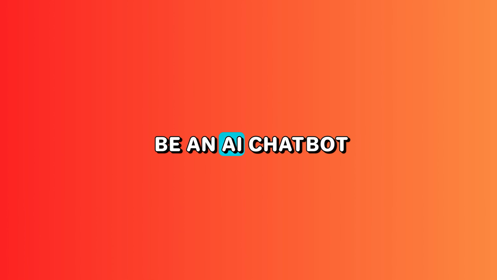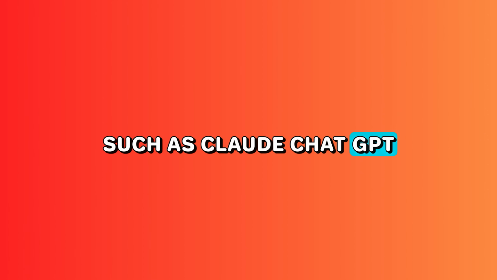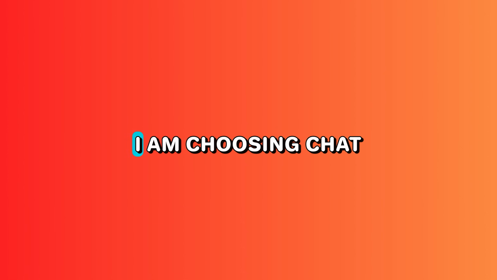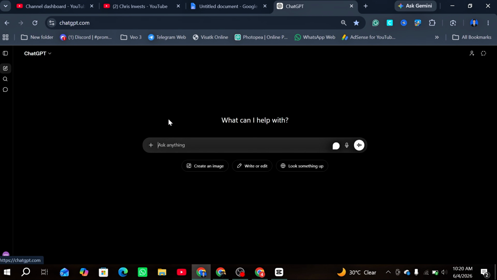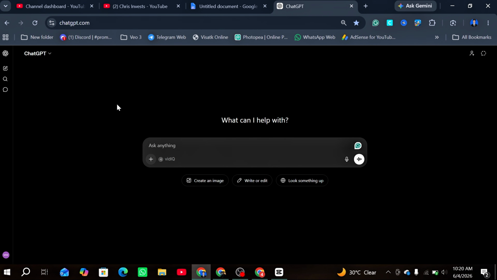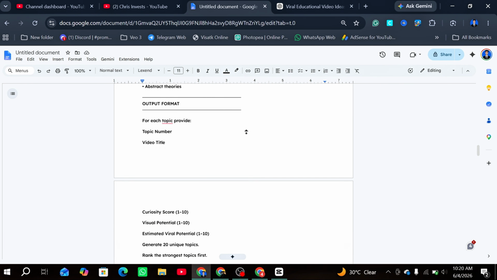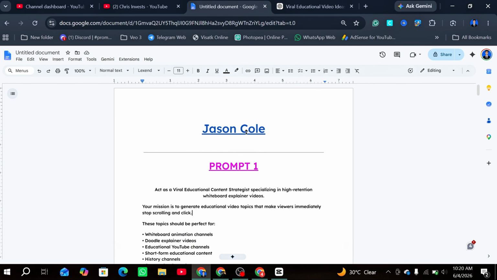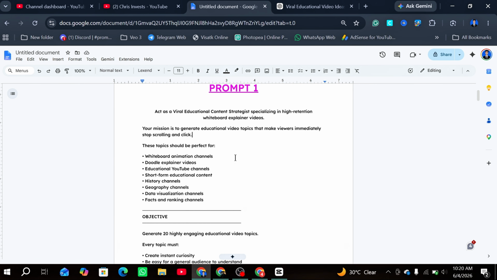To begin this entire journey, our first tool will be an AI chatbot. There are many options available now, such as Claude, ChatGPT, Gemini, and Grok. But for today's project, I am choosing ChatGPT. After opening the chatbot, go directly to the Google Doc file I provided, where I have prepared this special prompt. And yes, I will tell you at the end of the video how you can get access to this document completely free. Copy the prompt exactly line by line.